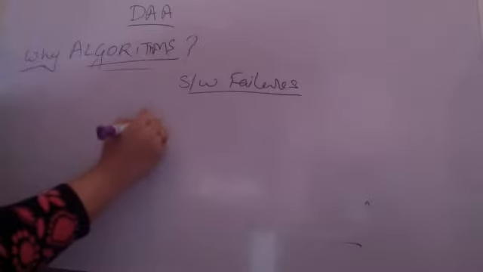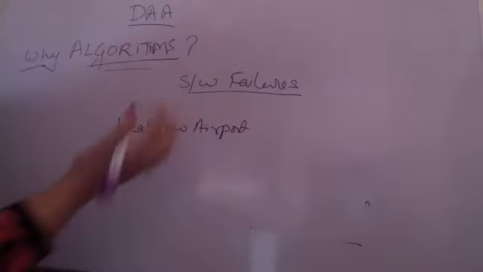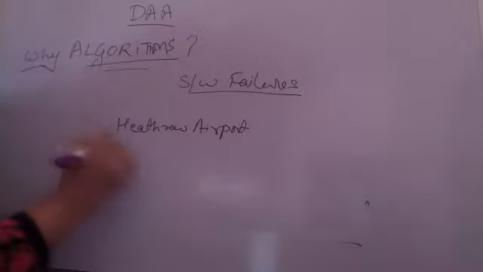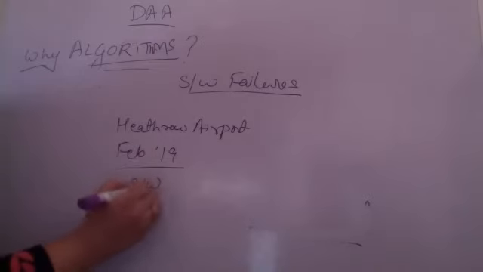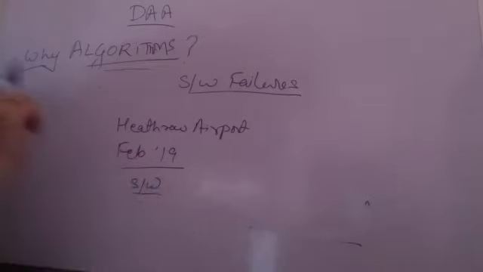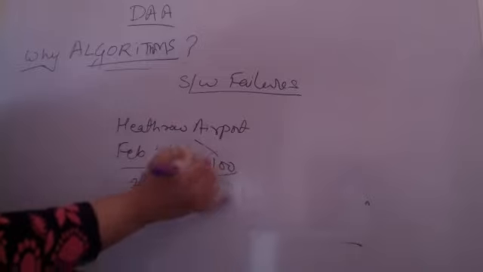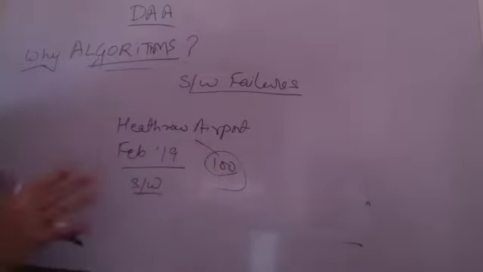You know, there is Heathrow airport in England, and right before COVID-19, when flights and everything got disrupted, in February 2019, it had a software glitch. What did the software glitch do? The display showing the flight timing and details was disrupted, and you would not believe it, but more than 100 flights got affected. It is a practical example of what a software failure can do.